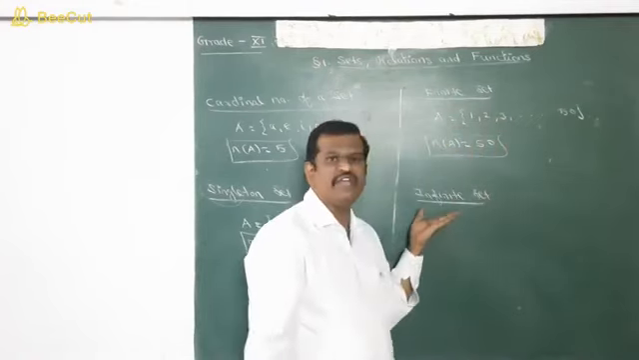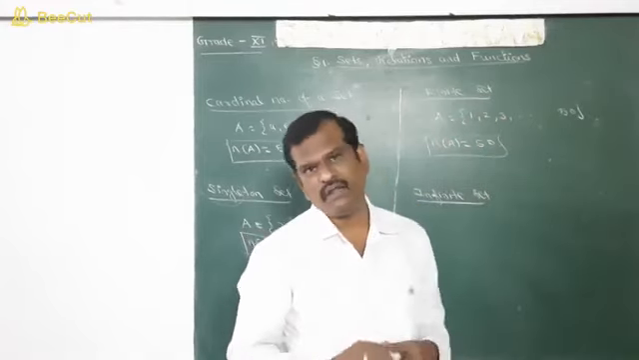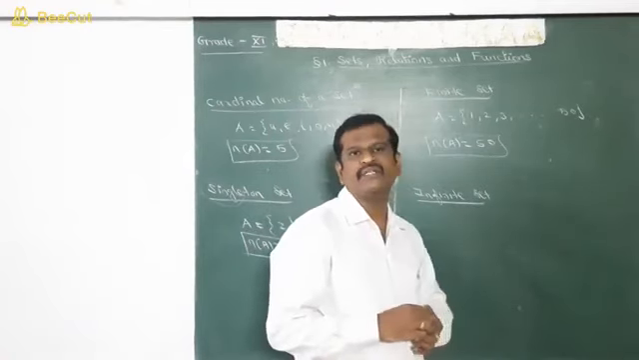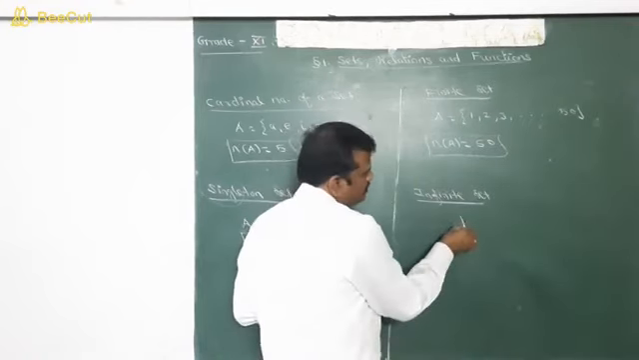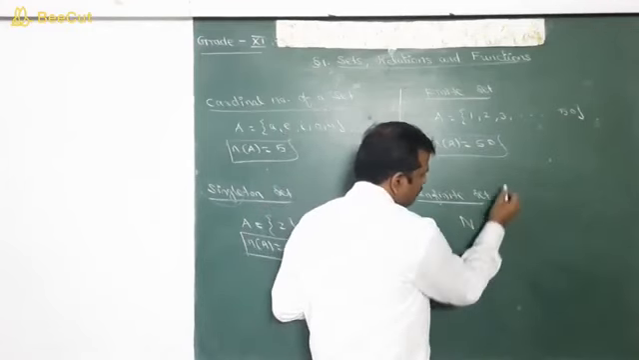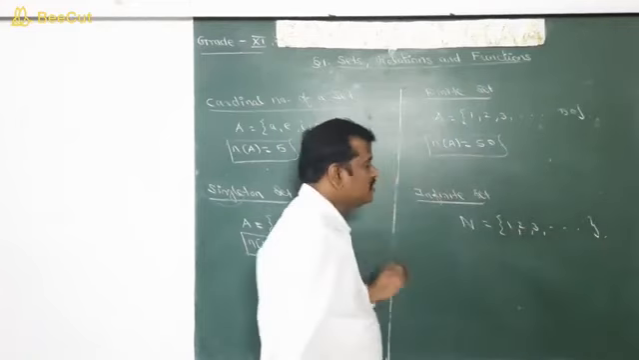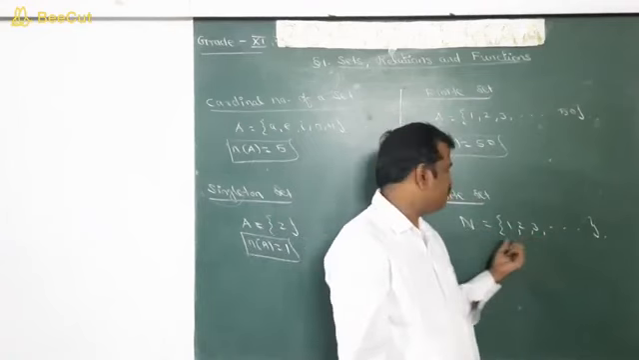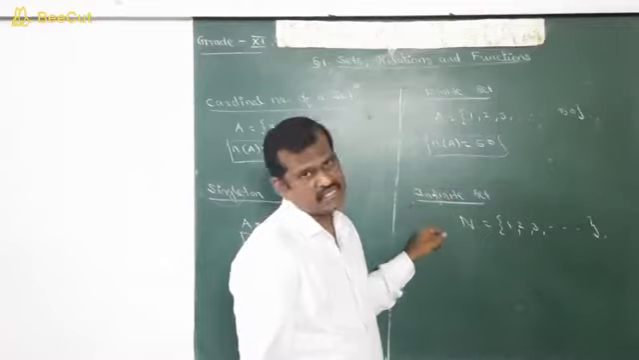So what do you mean by infinite set? If the number of elements in a set is uncountable or infinite, then that particular set is called an infinite set. Say for example, the set of natural numbers. Natural numbers start from 1, 2, 3, etc. and go on up to infinity. We are not able to count the number of elements in the set of natural numbers. So the set of natural numbers is an infinite set.